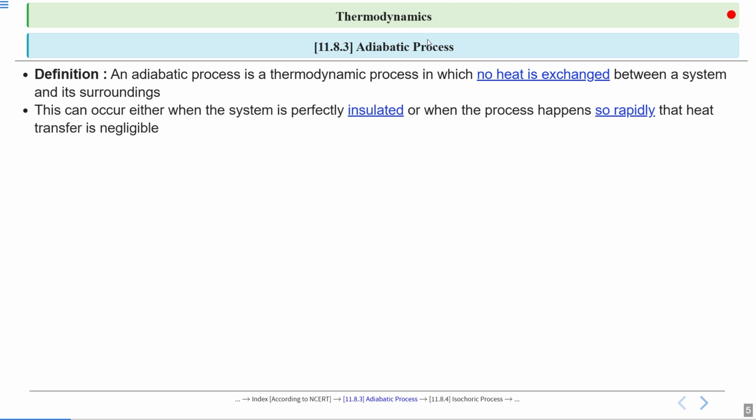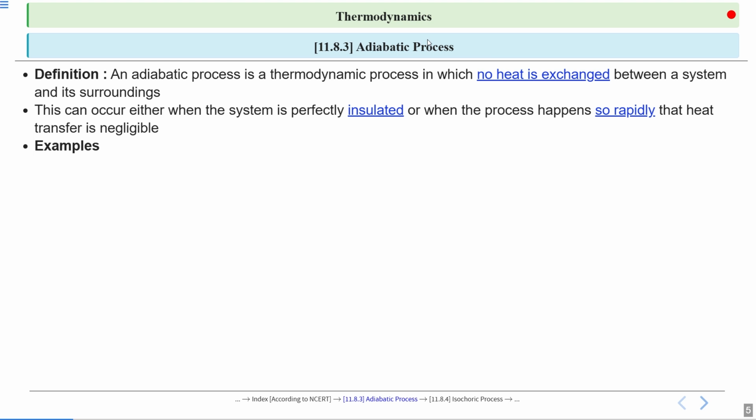Here delta Q is the change in heat energy, and this occurs either when the system is perfectly insulated, so there is no chance of exchange of heat, or when the process happens so rapidly that heat transfer is negligible, or we can say minimum.